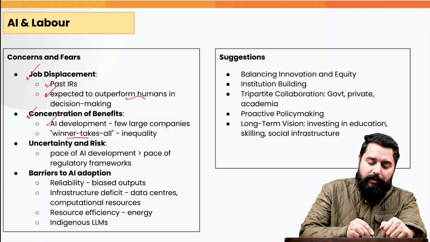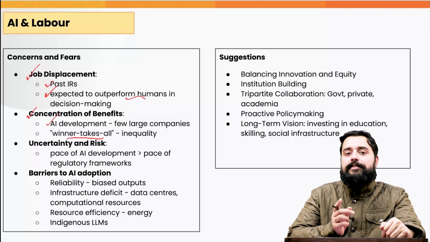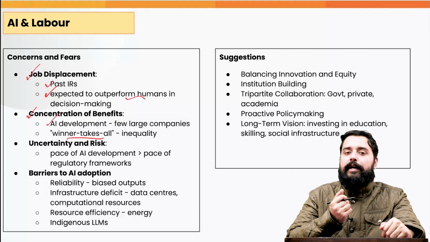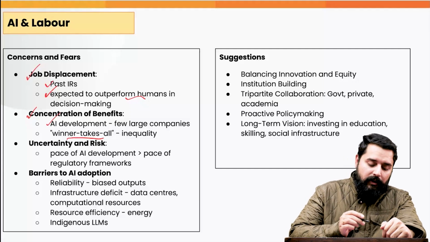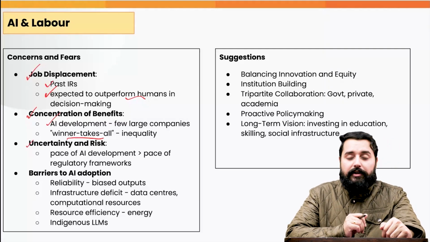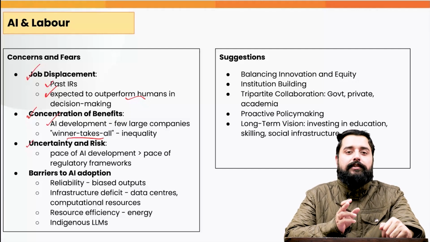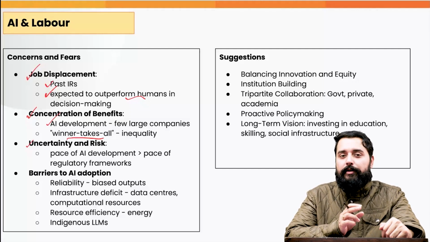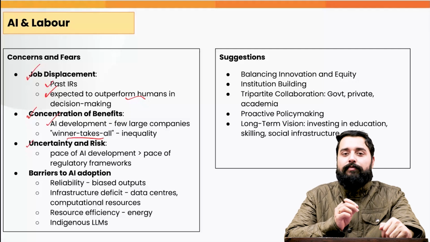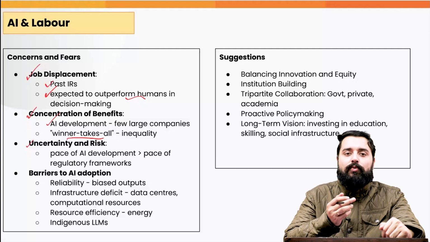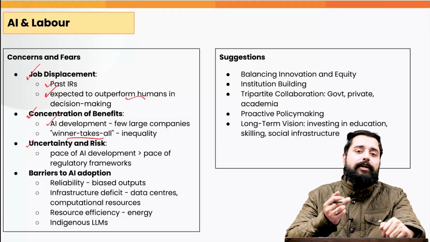It will be like the winner takes all, and it will exacerbate the existing inequality because the profits will go in the hands of a few large companies. There is an element of uncertainty and risk also, because the pace at which artificial intelligence is being developed and deployed is more than the pace of the updation of the regulatory frameworks. Therefore, they may be able to bypass the regulatory frameworks and even resort to unethical measures, again leading to uncertainty and risk.